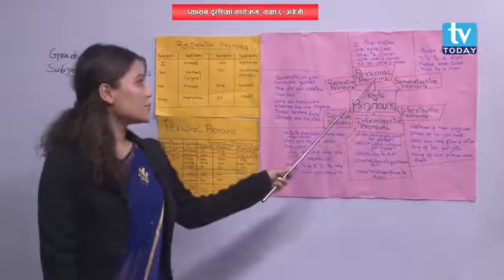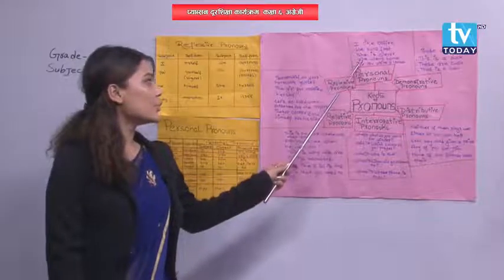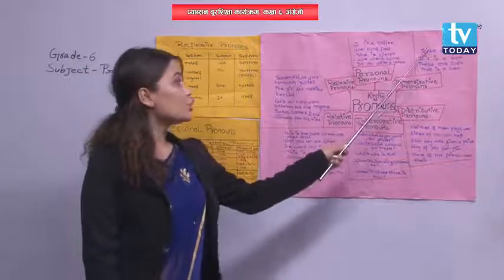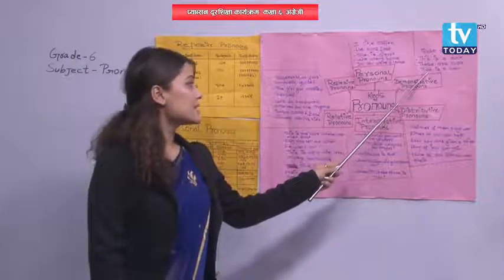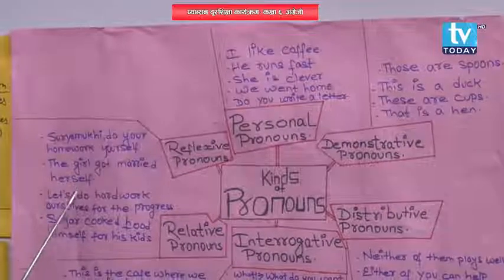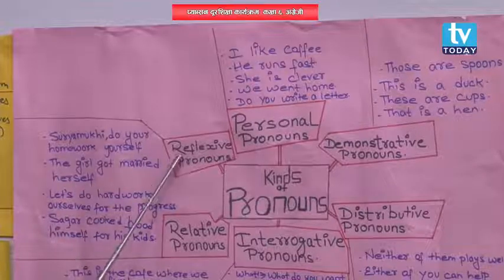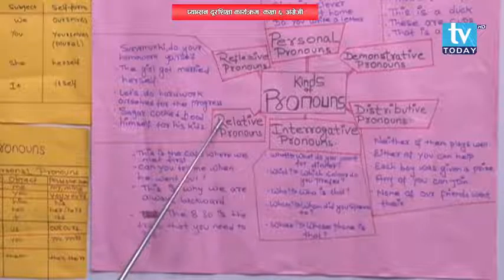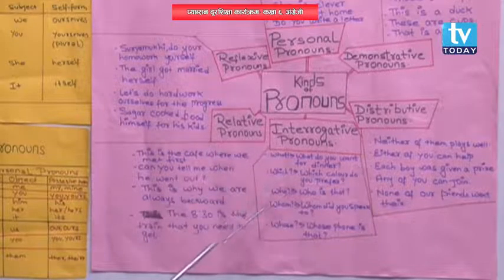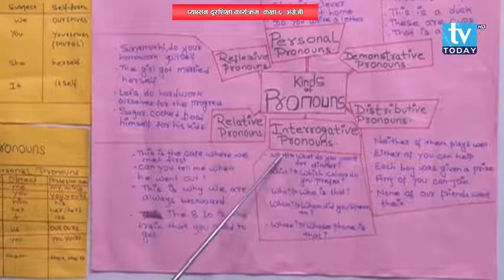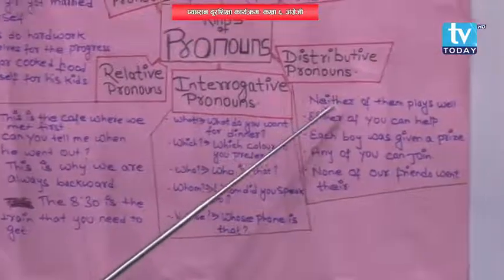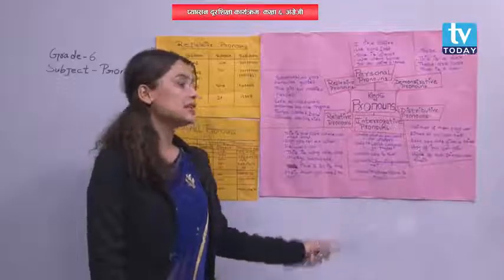You can look over here. Personal pronouns: I, he, she, we, do are personal pronouns. Demonstrative pronouns: those, this, these, that, they are demonstrative pronouns. Yourself, herself, ourselves, himself, these are reflexive pronouns. Where, when, why, that, these are relative pronouns. And what, which, who, whom, whose, these are interrogative pronouns. Neither, either, each, any, none, these are distributive pronouns.